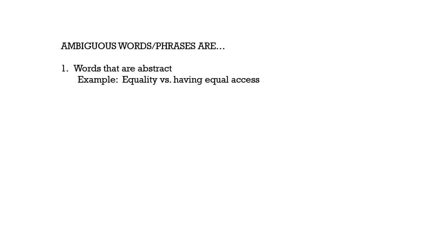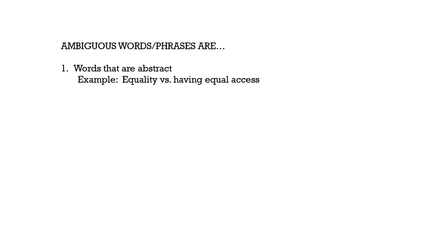The word equality is abstract because we can simply ask, well, what is equality? You might define equality one way, versus for me, I might define equality a different way. So the term equality is ambiguous because it's too abstract.